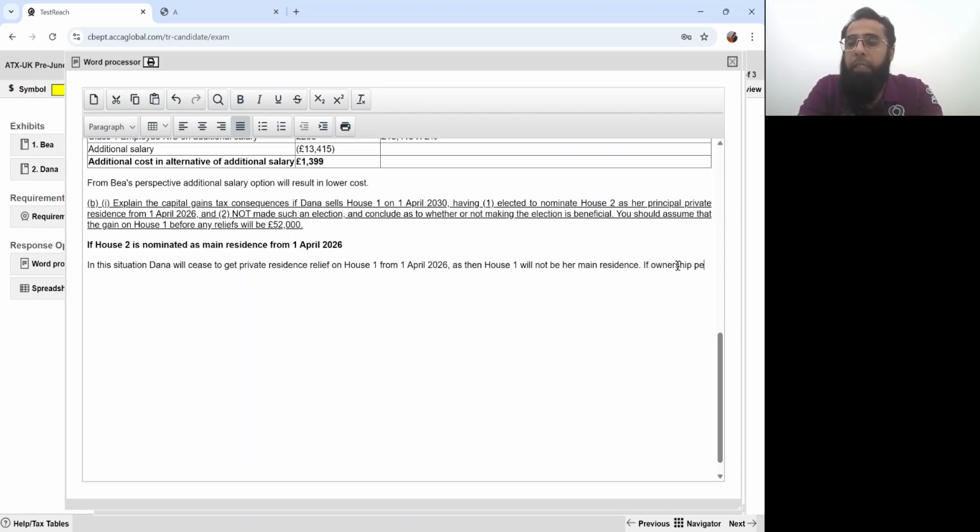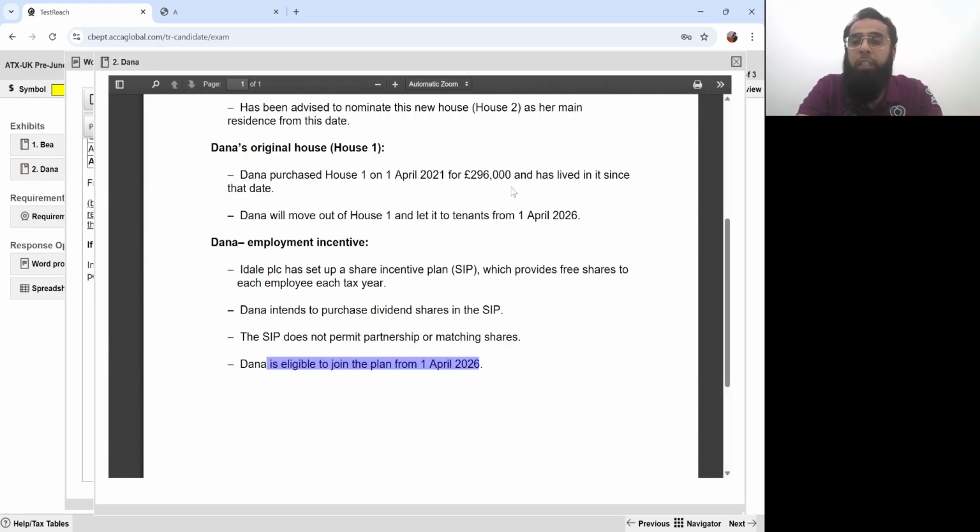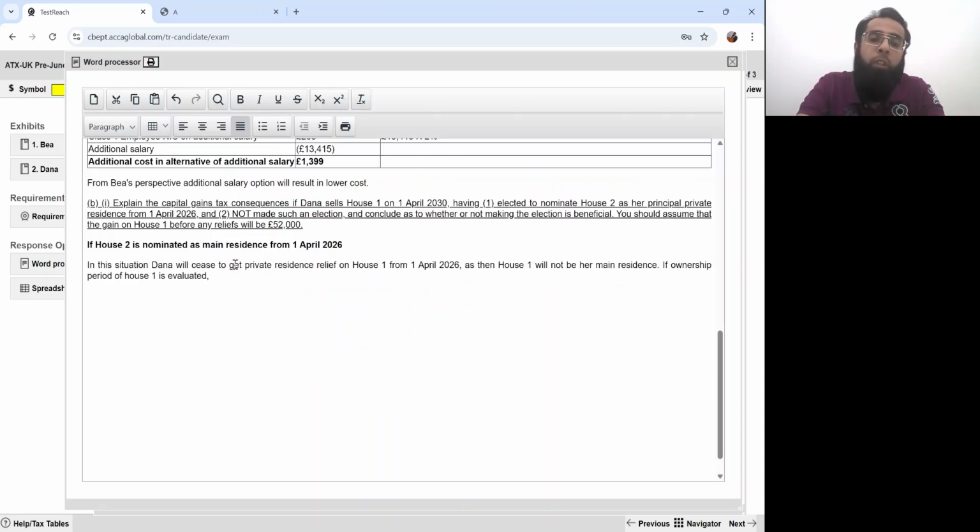If ownership period of house 1 is evaluated, okay, when was house 1 purchased? It was purchased on 1st April 21, okay, and Dana continued to live in the house till 1st April 26, because then she will be letting it out. House 1 was purchased, is evaluated.